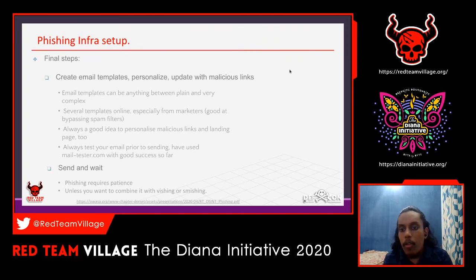That's called vishing. If you are integrating smishing also, the success rate will go up. The success rate will be higher when you combine a phishing campaign with vishing or smishing.